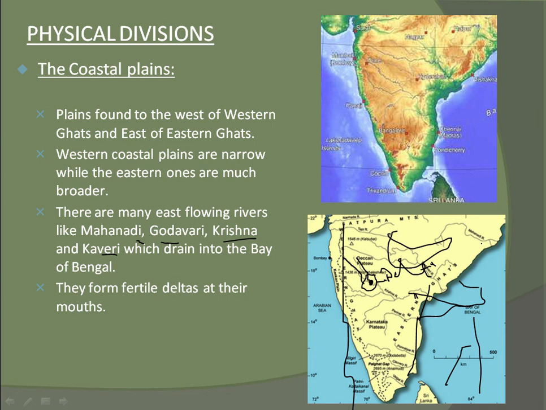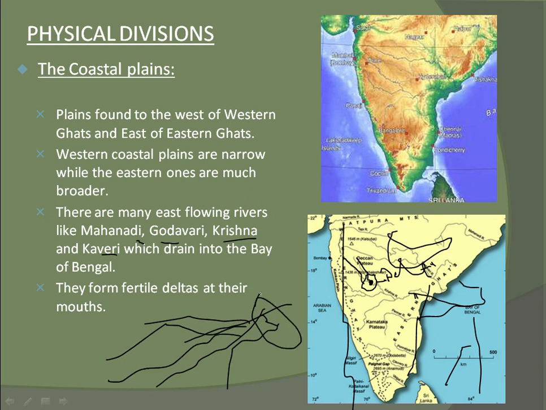Brahmaputra delta, Ganga delta. In the Ganga river, so many deltas form. Yamuna also like this, and Ganga is here. They form fertile deltas at their mouths. You can understand this, right?